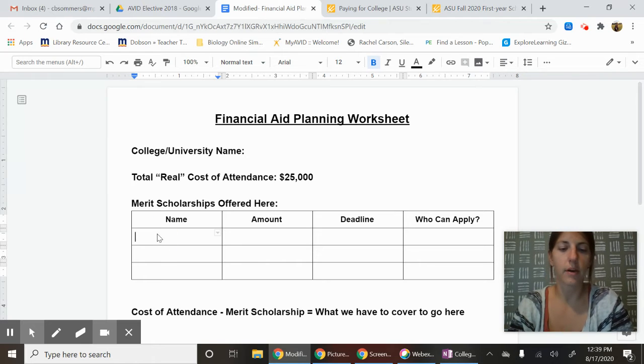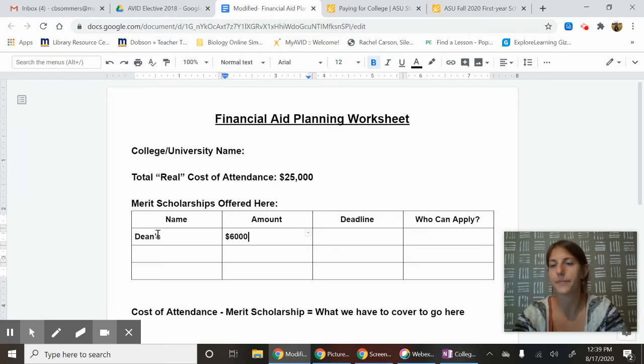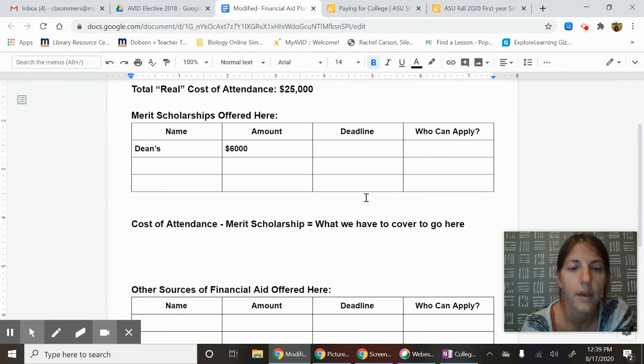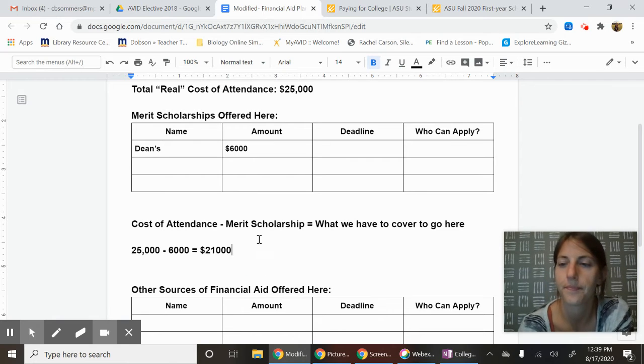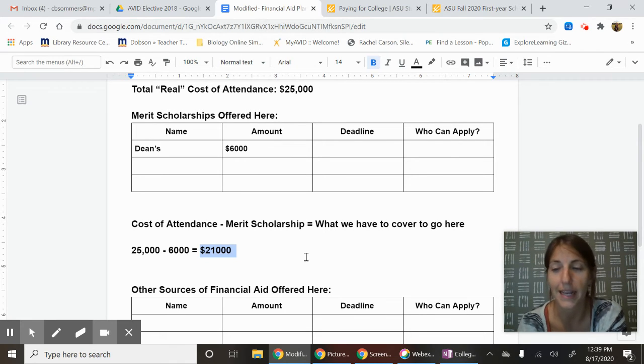So let's just say I qualify for the Dean Scholarship, and that is $6,000 per year. Perfect. So now I have my total cost of attendance, which is 25 grand minus $6,000. I'm still left with $21,000. That's how much I still have to pay. The lower we can get this number, guys, the easier your life is going to be. If you qualify for the Obama Scholarship at ASU, you've got it made, as long as we keep your GPA good and you're cool with going to ASU.